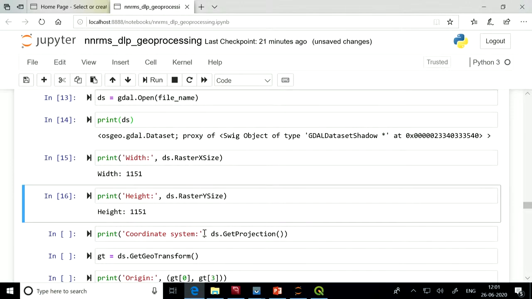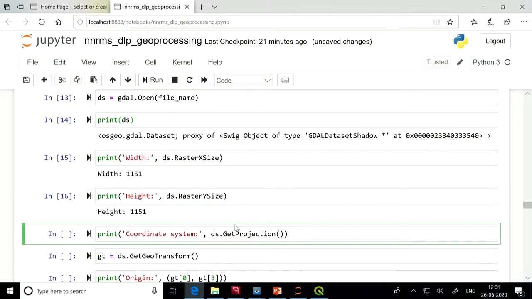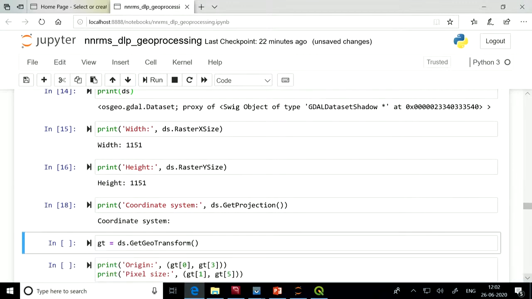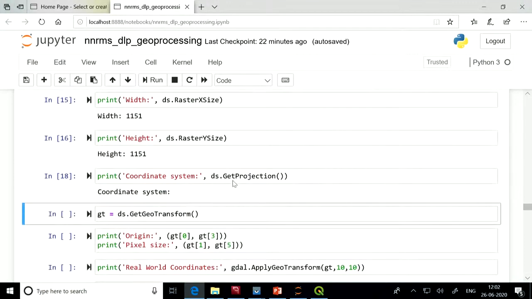Now suppose you want to extract the projection information of the image. For that we need to call a function. See, RasterXSize and RasterYSize were attributes. Now there is a function called GetProjection. So dataset.GetProjection returns the projection information of the dataset. Actually, because of some problem it is not able to print the coordinates. Okay, we'll continue.